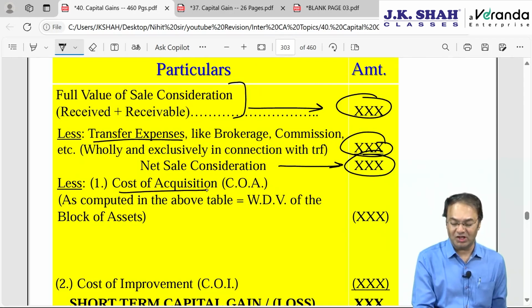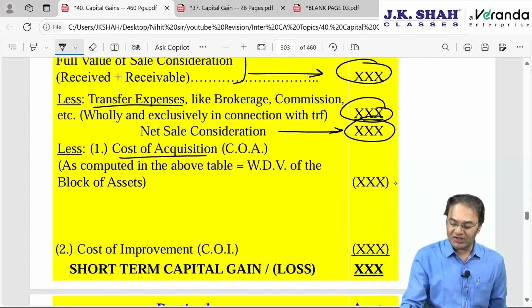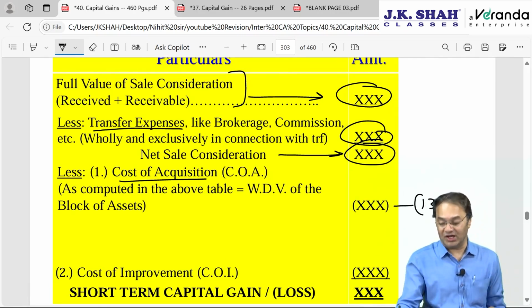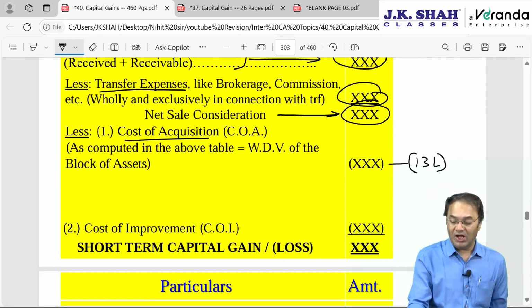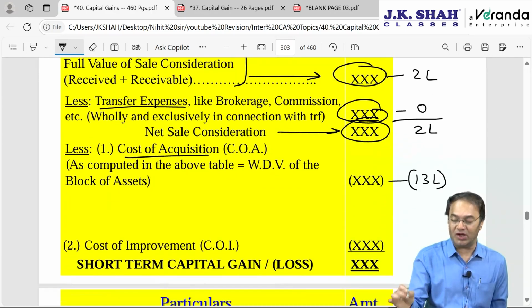Net sale consideration, cost of acquisition and cost of improvement will be equal to WDV of the block. However, there will be a problem. The WDV of the block is, for example, 13 lakhs. WDV is 13 lakhs of the whole block. In the whole block, there are 13 assets and 13 lakhs is the WDV. Out of 13 assets, I am selling only one of the assets for 2 lakh rupees. Transfer expenses are 0. My net sale consideration is 2 lakh rupees.